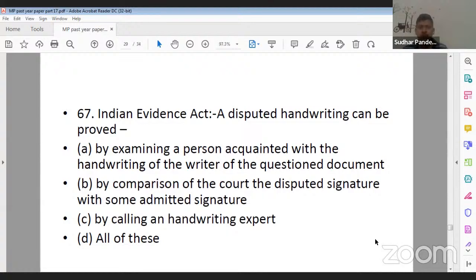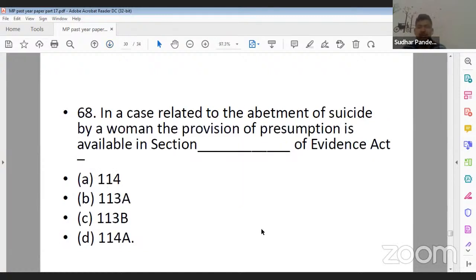So a disputed handwriting can be proved by examining a person acquainted with the handwriting, by comparison of the disputed signature and the admitted signature, or by calling a handwriting expert. So its correct answer is D for Delhi, that is, all of these. Yes, Vini ji, you are correct. Next is question number 68.